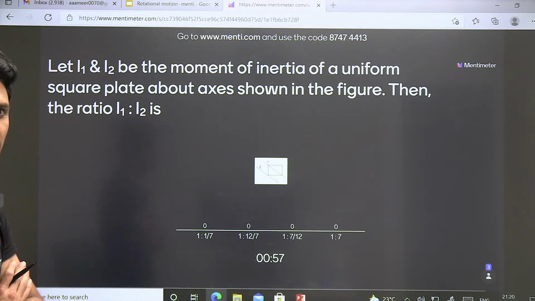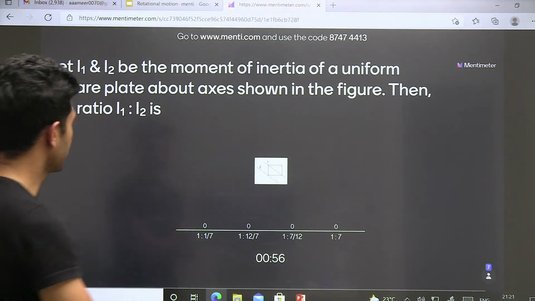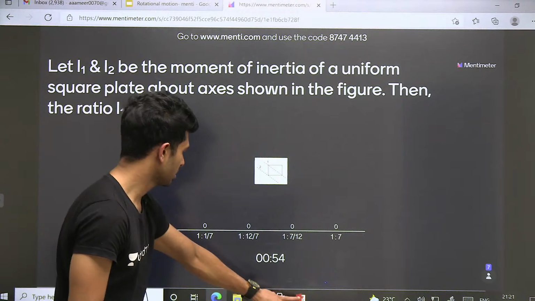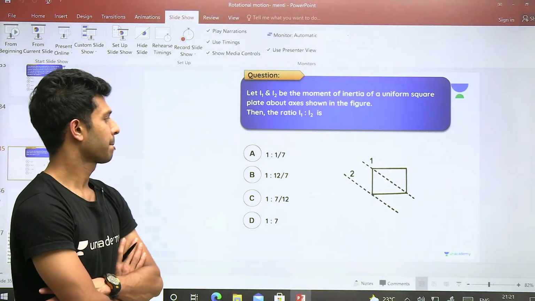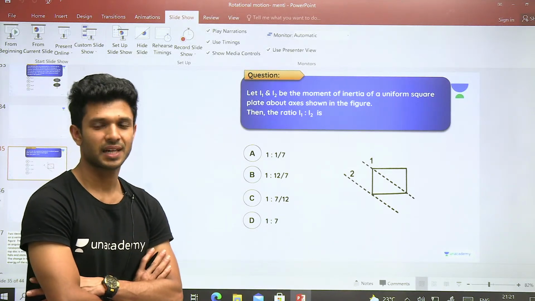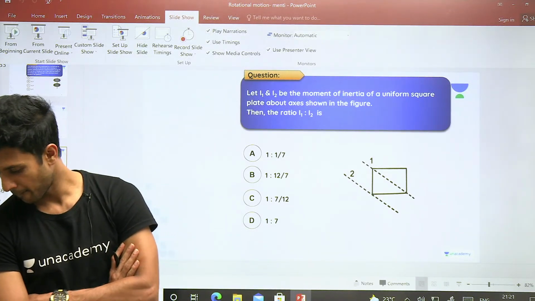Can you see the figure? I don't think you are able to see the figure, है ना? I'll show you the question in PPT. देख ले, this is the PPT. Okay. I hope now the question is visible, right?